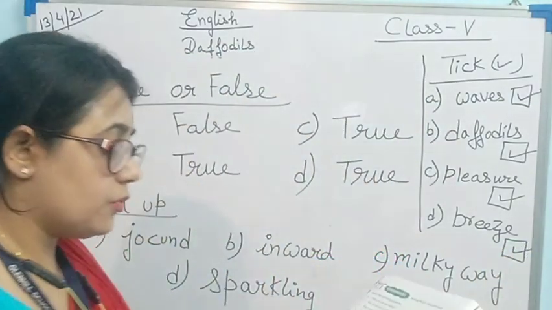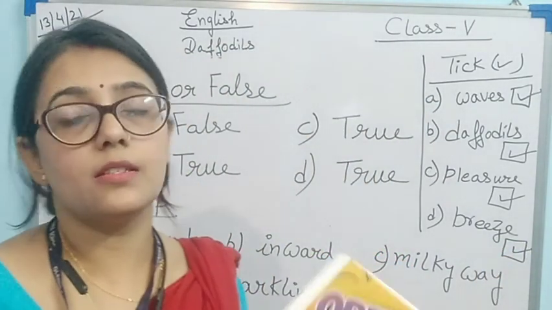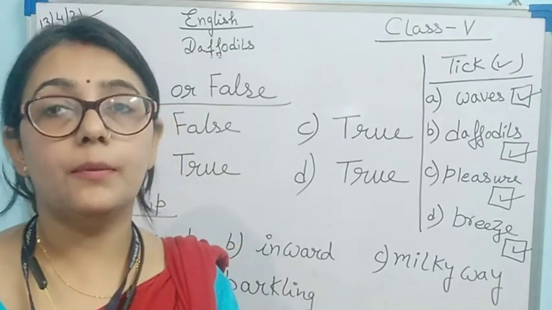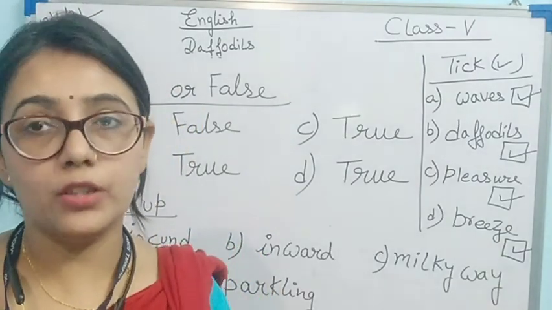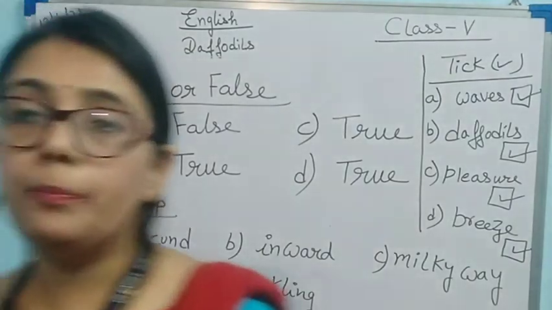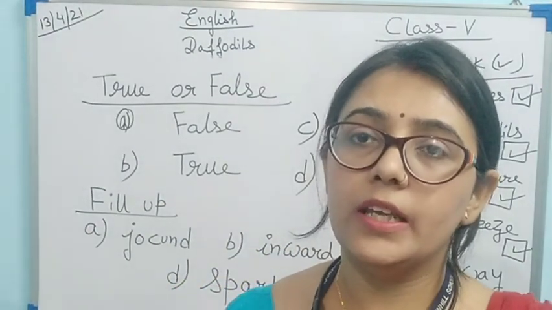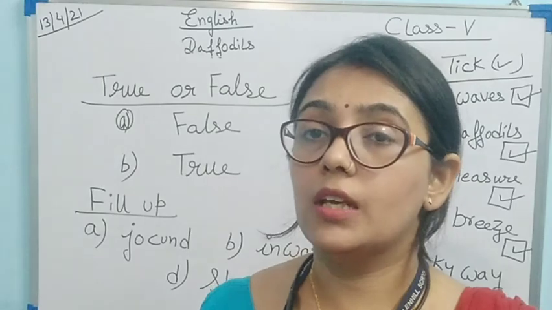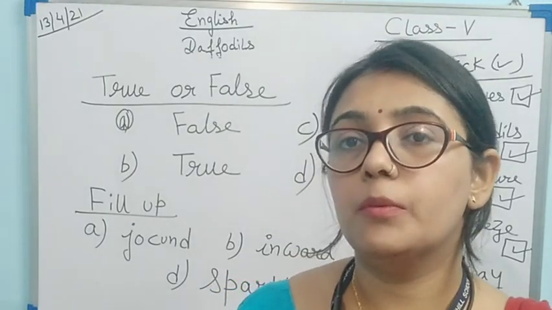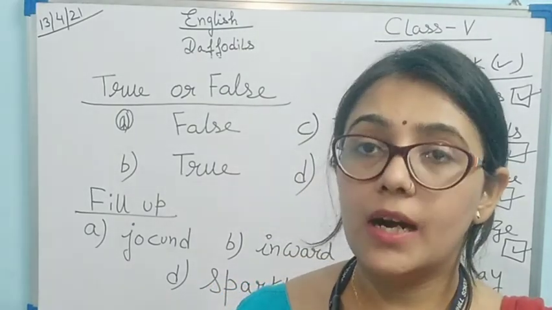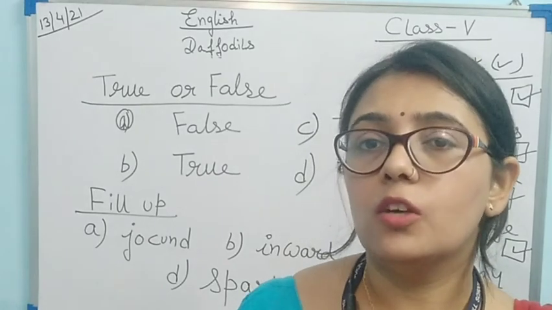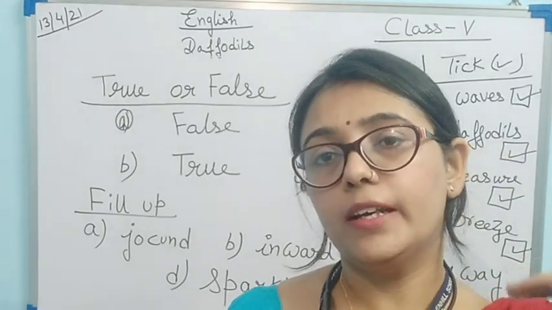So by this we have completed the book exercises of the poem Daffodils. I hope everything is clear to you. So please don't write wrong spelling. If you have any problem, you can ask me at my WhatsApp number between 1 to 2 p.m. But don't write anything wrong. Don't write wrong spelling or anything which is inappropriate.